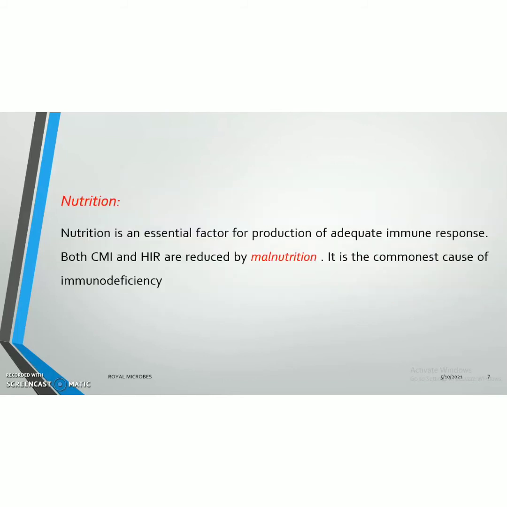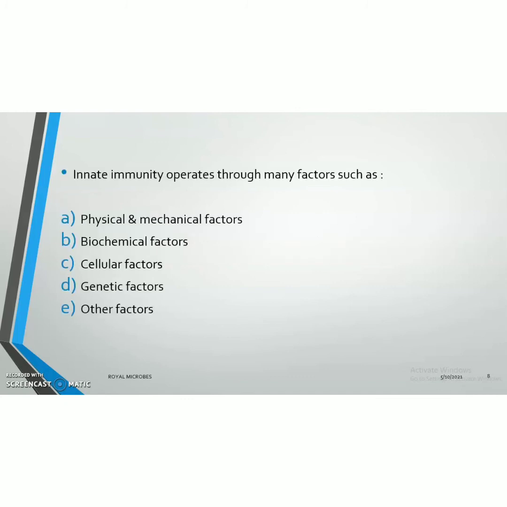The third factor is nutrition. Nutrition is an essential factor for production of adequate immune response. Both cell-mediated immune response and humoral immune response are reduced by malnutrition conditions. So, it is the commonest cause of immunodeficiency in many children. These are the three factors which determine the levels or the degree of immunity of a person.